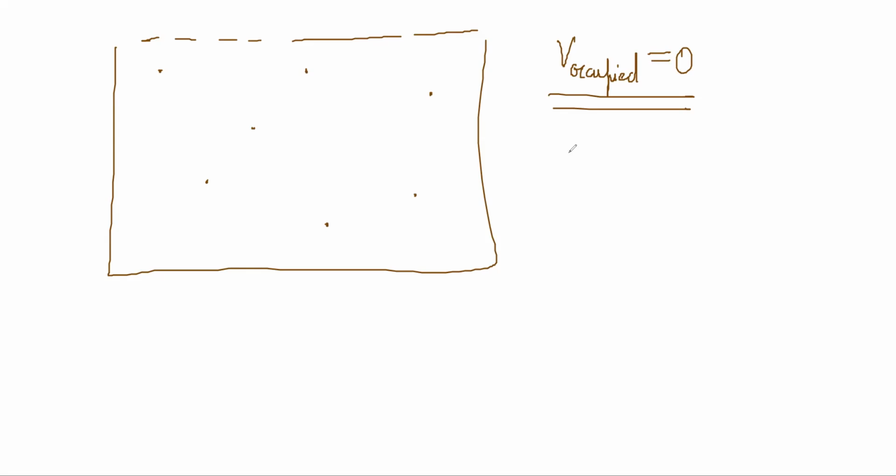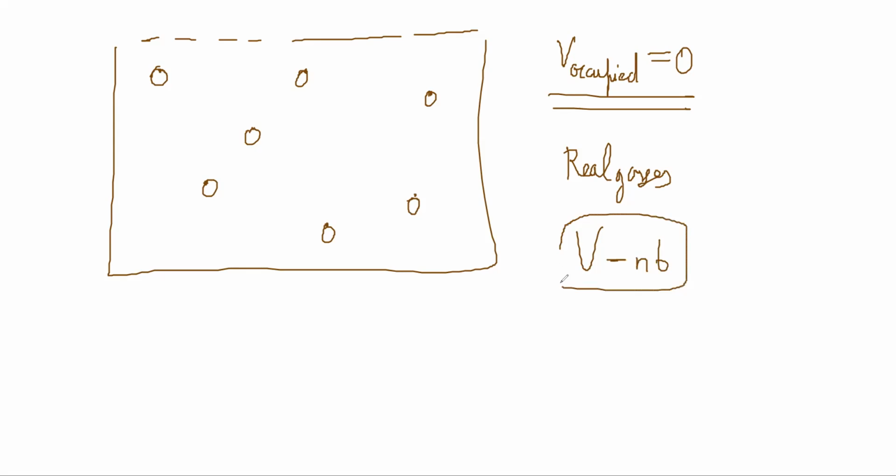But now real gases are not point dots. These are actual molecules. So actually slightly lesser volume is available for roaming around. It cannot be the ideal gas V, it has to be slightly lesser. The free space that is available for each molecule to wander around is lesser than what it is supposed to be.